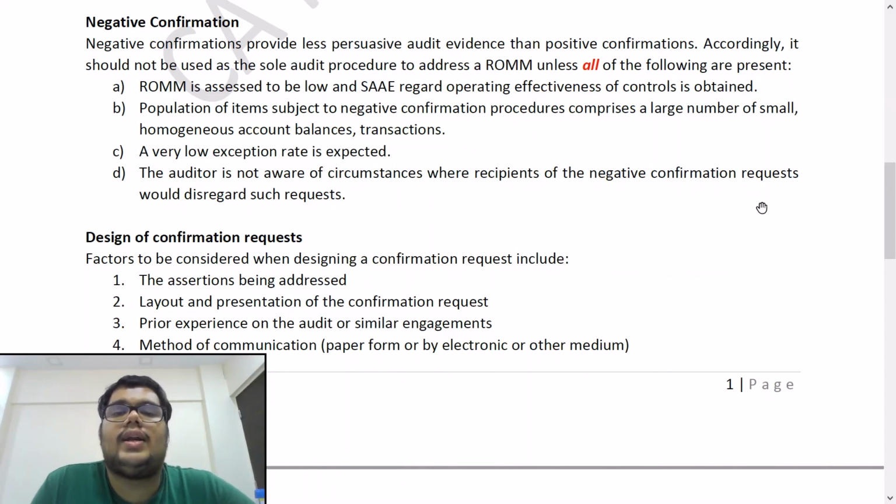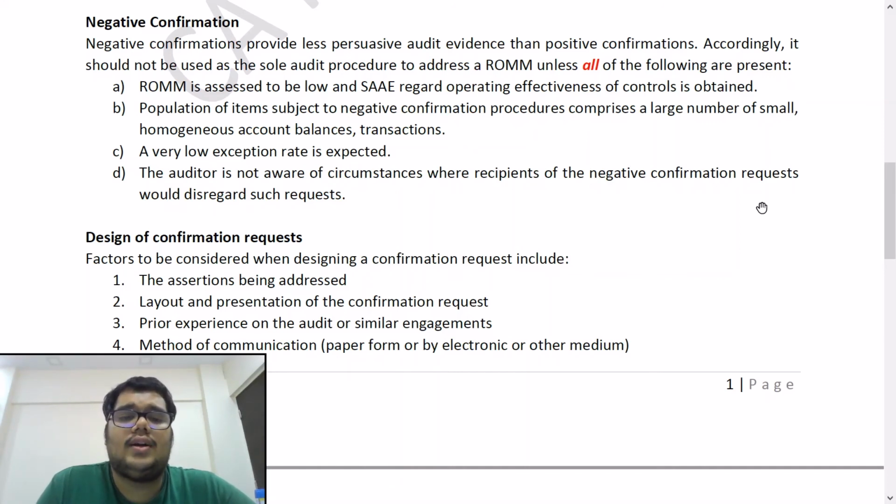What is exception rate? Exception is the possibility that the third party will disagree with the confirmation you send and send you back a response. So you are not expecting a reply because you feel that the balances will match with the third parties and they would agree with the balances that you are sending. Error rate is very low, exception rate is very low.